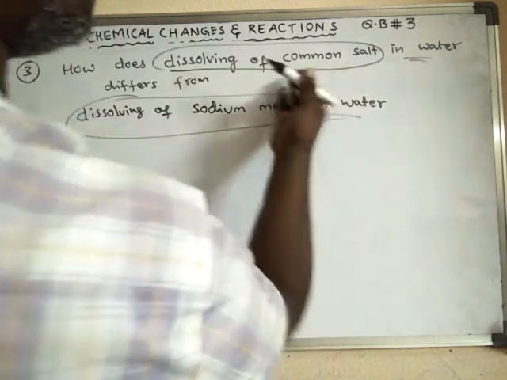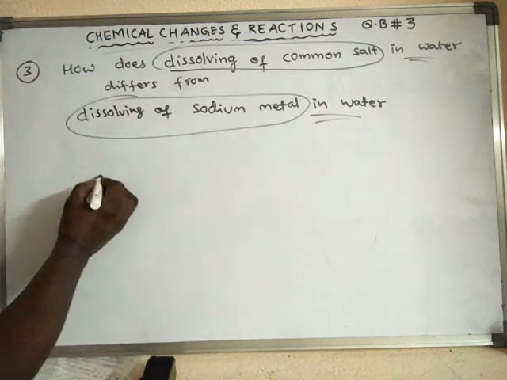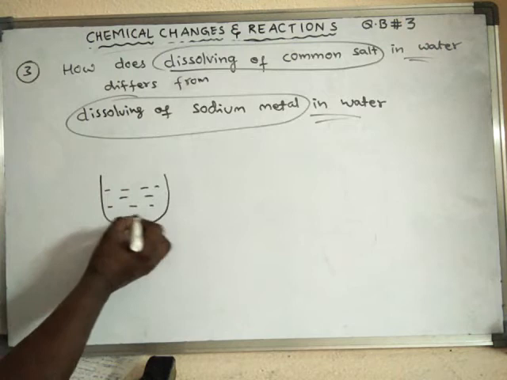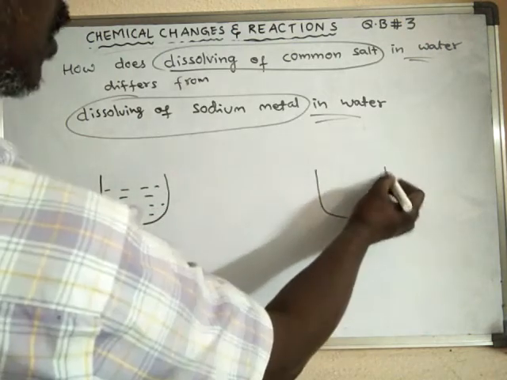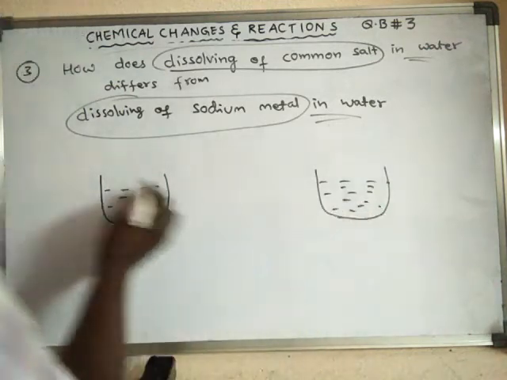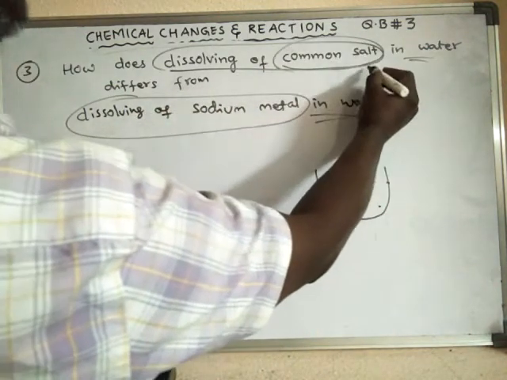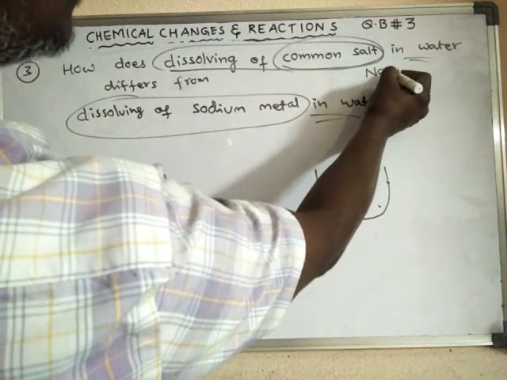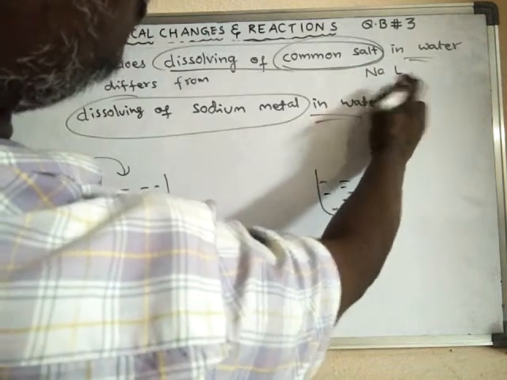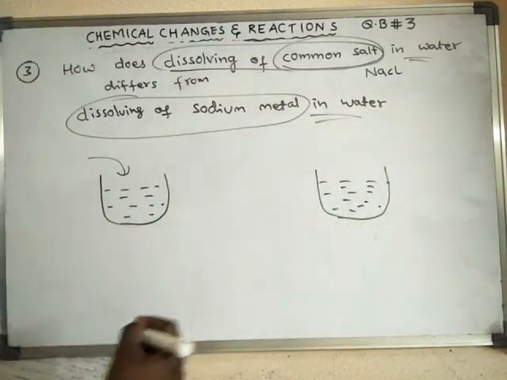So in both cases, the substances are dissolved in water. Suppose this is water and here also water only. Into this I have added common salt. What is the formula of common salt? Common salt, or table salt, or rock salt, is nothing but sodium chloride.